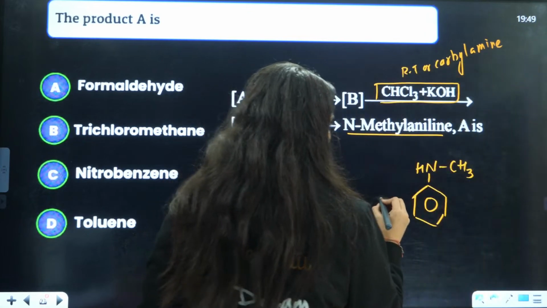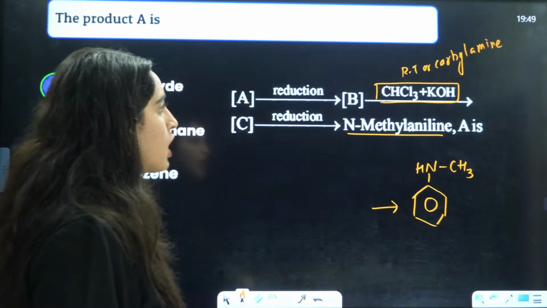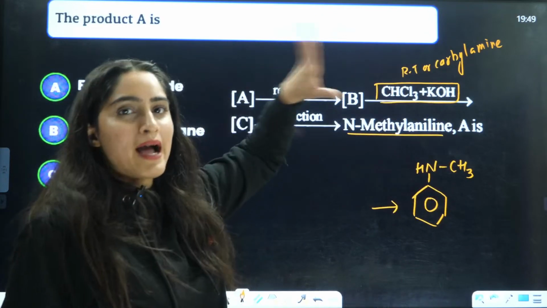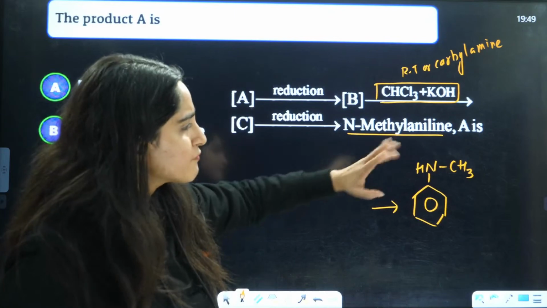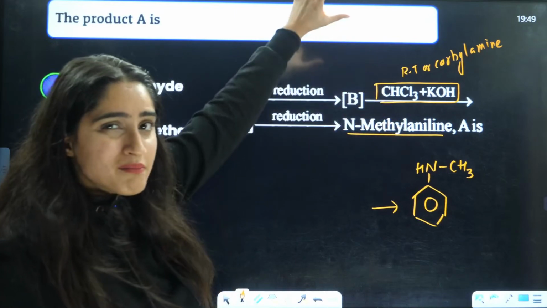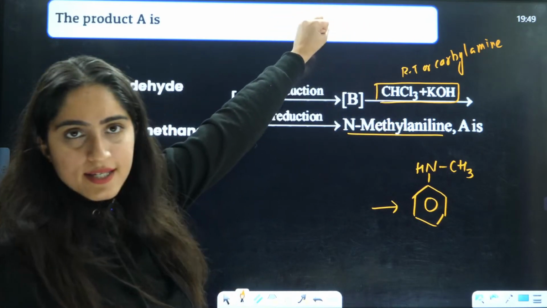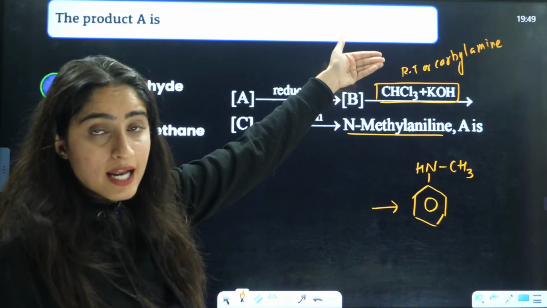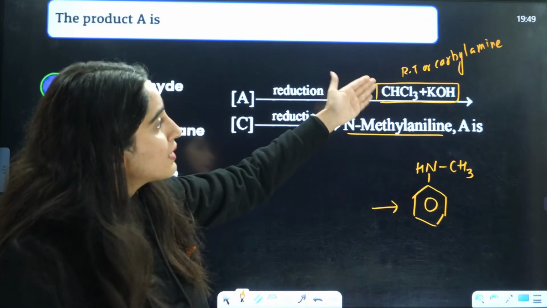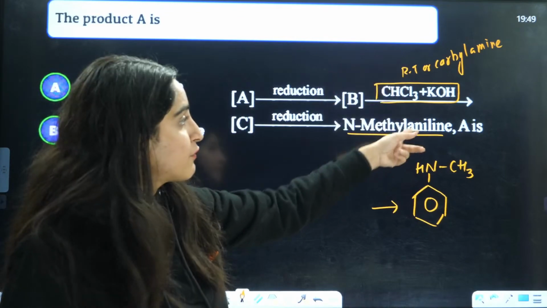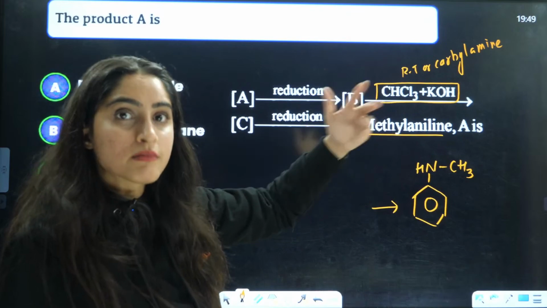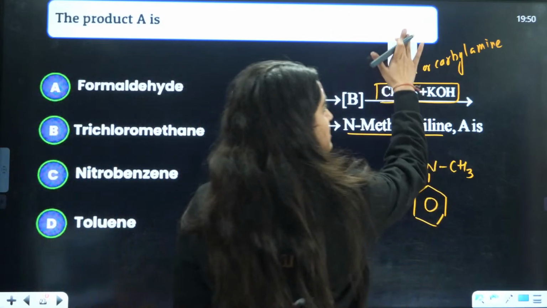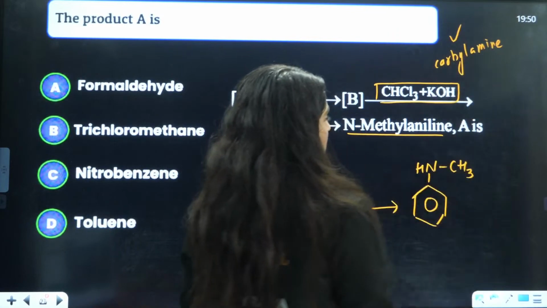After reduction, you are getting this. We know that if you have aniline, nitrogen, so definitely there is carbylamine only. Some carbylamine reaction that belongs to amines, that belongs to anilines. But Reimer-Tiemann reaction, if they would have given us a hint of phenols, then we would have thought about Reimer-Tiemann reaction. So it is definitely carbylamine reaction.